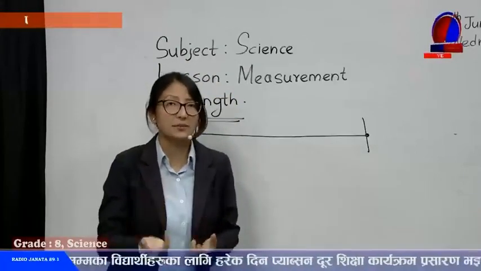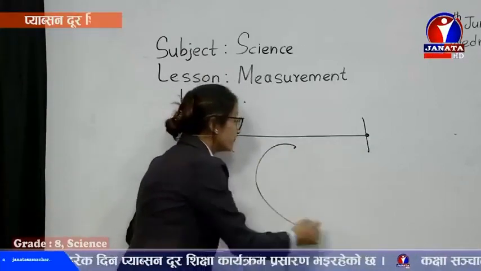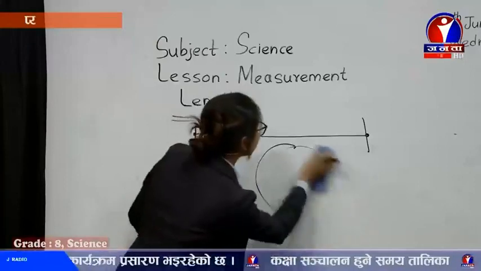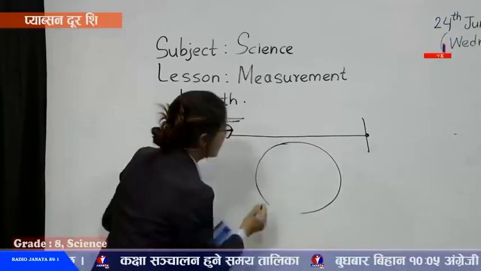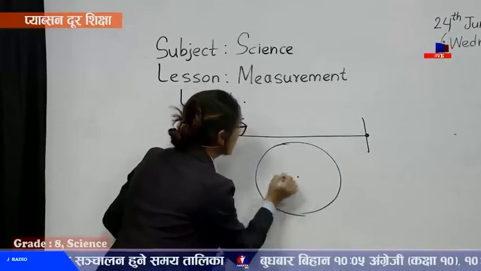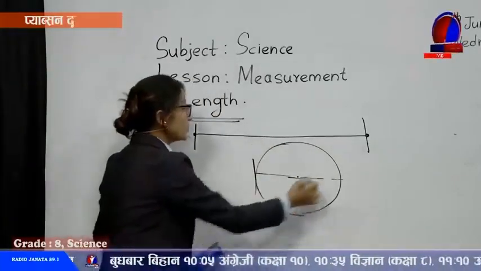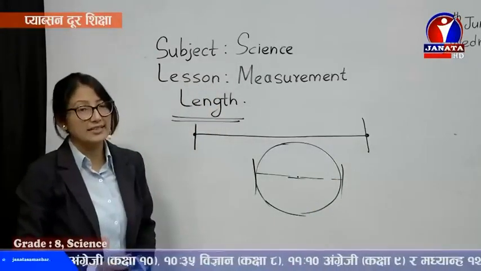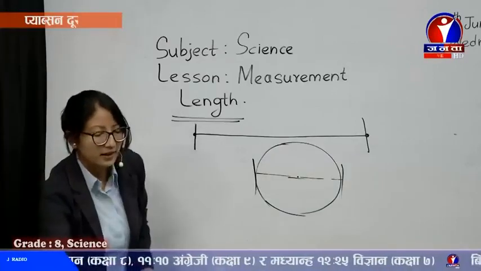Or maybe the diameter of a circle. For example, the diameter of a circle we can take as length. Suppose this is the center, from this point to this point, how far they are, that can also be taken as length. Diameter or thickness, these come under length.